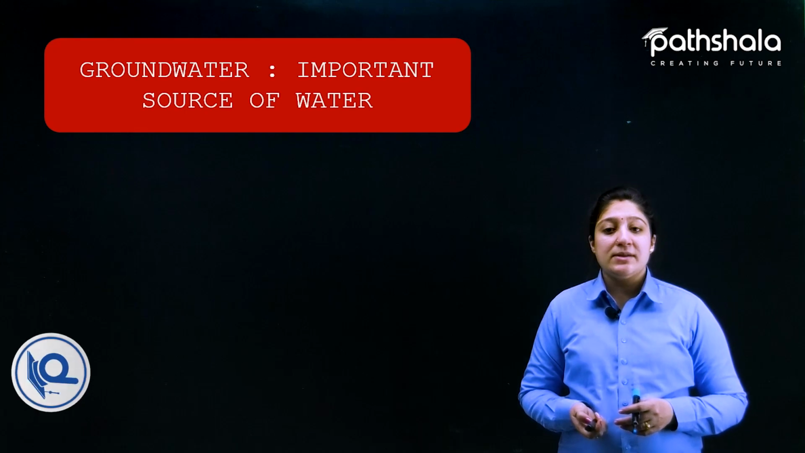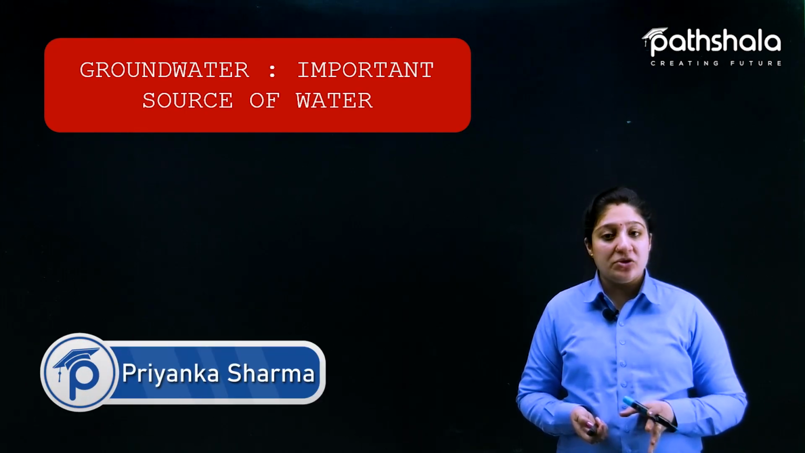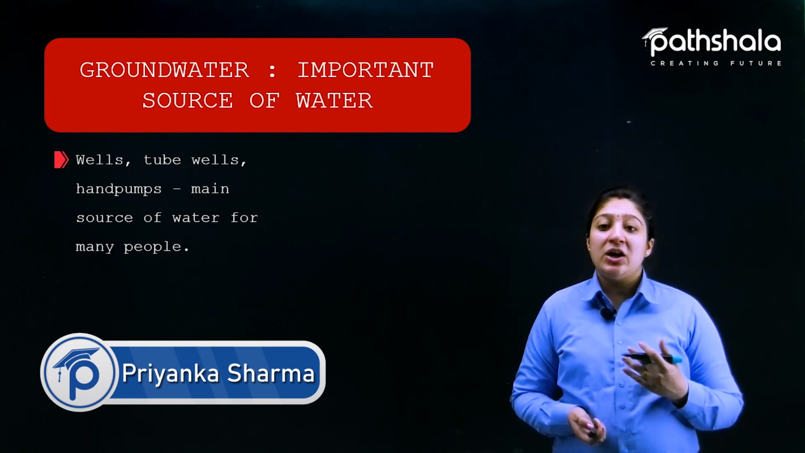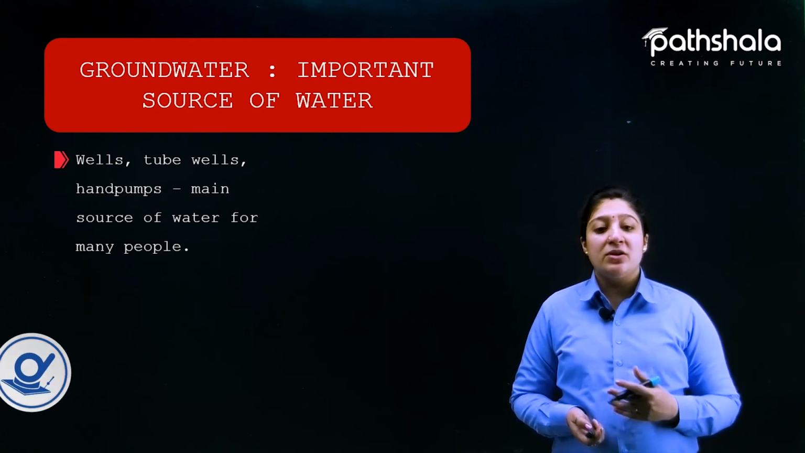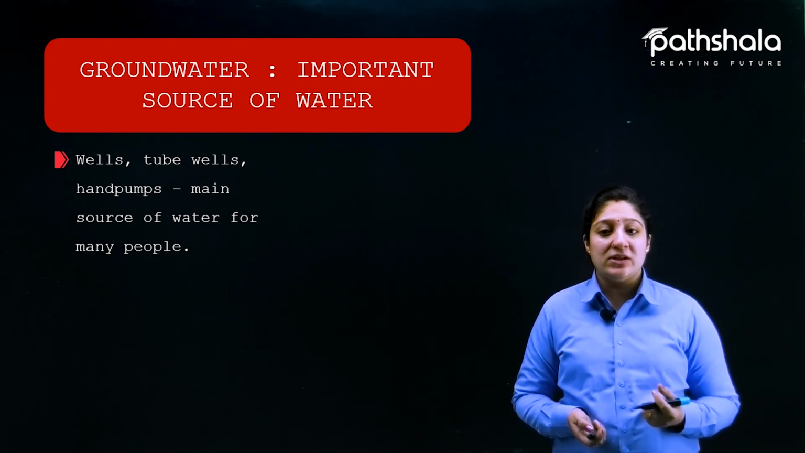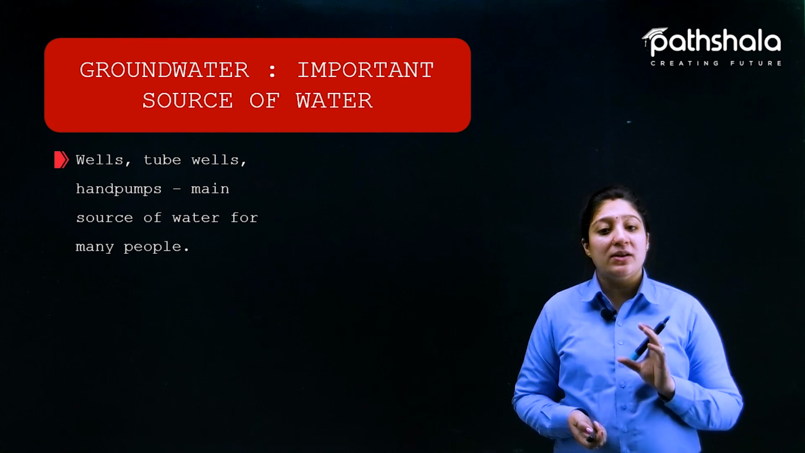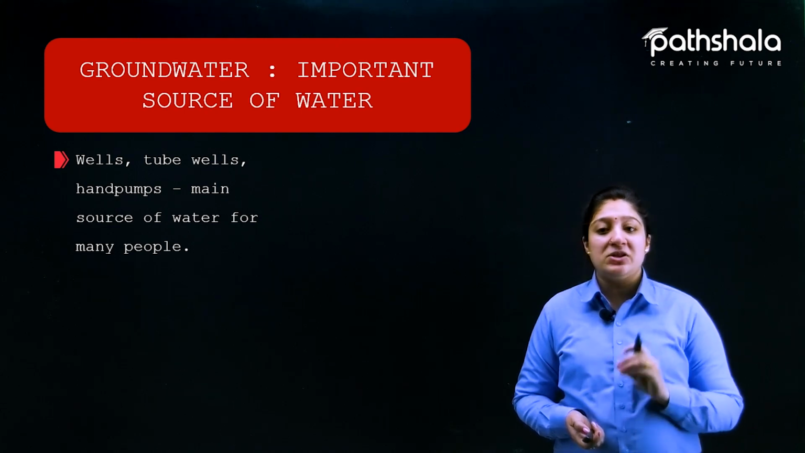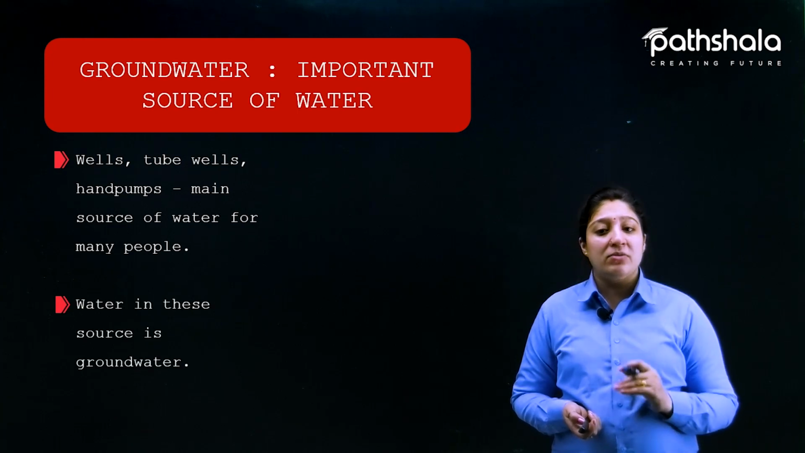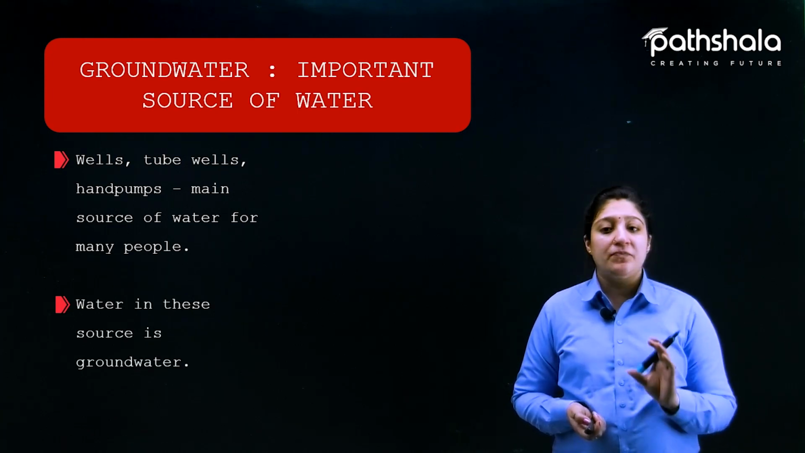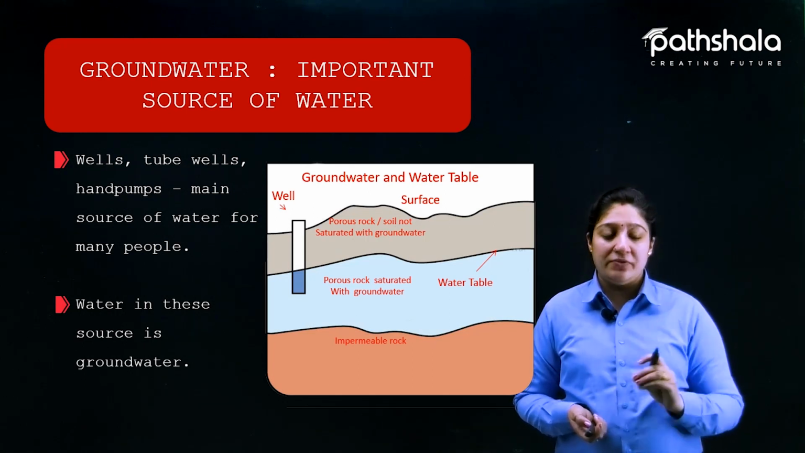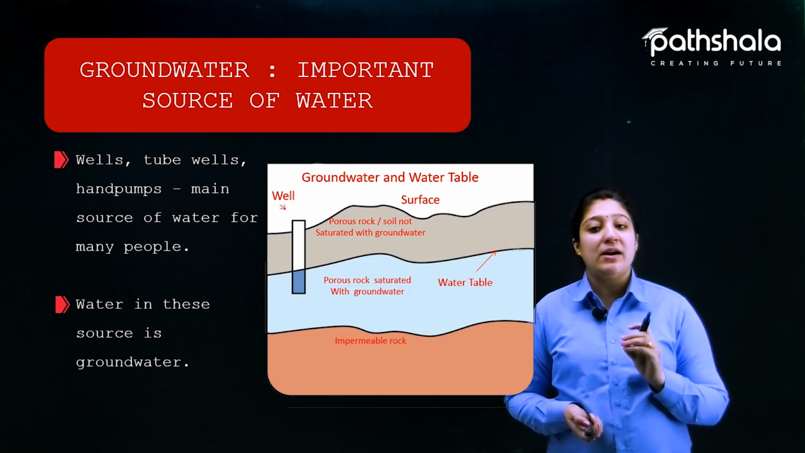So our next topic is groundwater, which is a very important source of water. Why? Because many people depend on wells, tube wells, and hand pumps for the water they get for their daily uses. Now, where does the water present in wells, tube wells, and hand pumps come from? It comes from the groundwater. So the main source of water in these sources, that is wells, tube wells, and hand pumps, is groundwater.